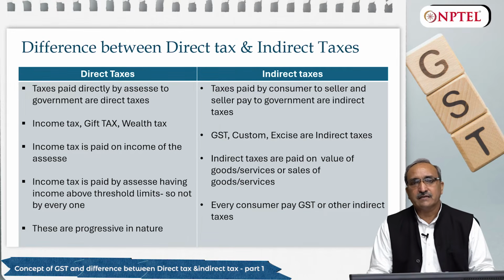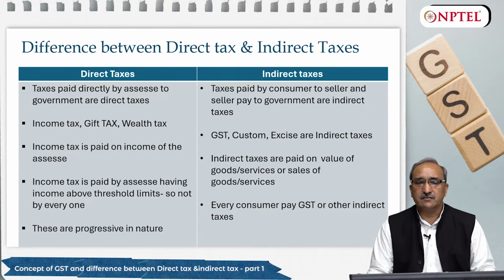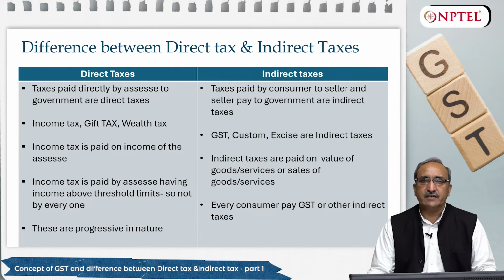If I am buying a pen, a stationery item, at the rate of 100 rupees, and the rate is 12%, then I, as a salaried employee, will pay 12% GST on a 100 rupees pen. And if any billionaire is buying this pen for 100 rupees, he is also supposed to pay 12% only, that is 12 rupees. So it doesn't distinguish higher income group or lower income group. It is at par for everyone. That's why we say GST is regressive in nature and income tax is progressive in nature.